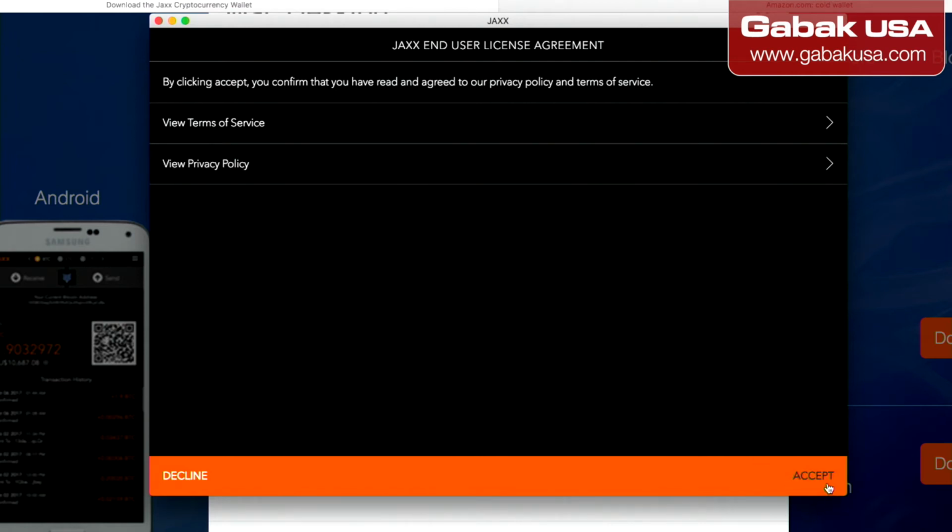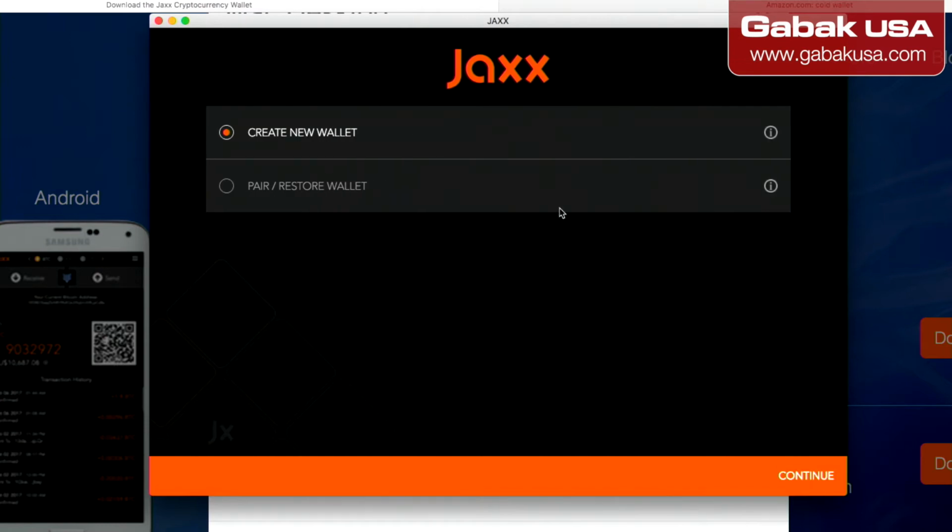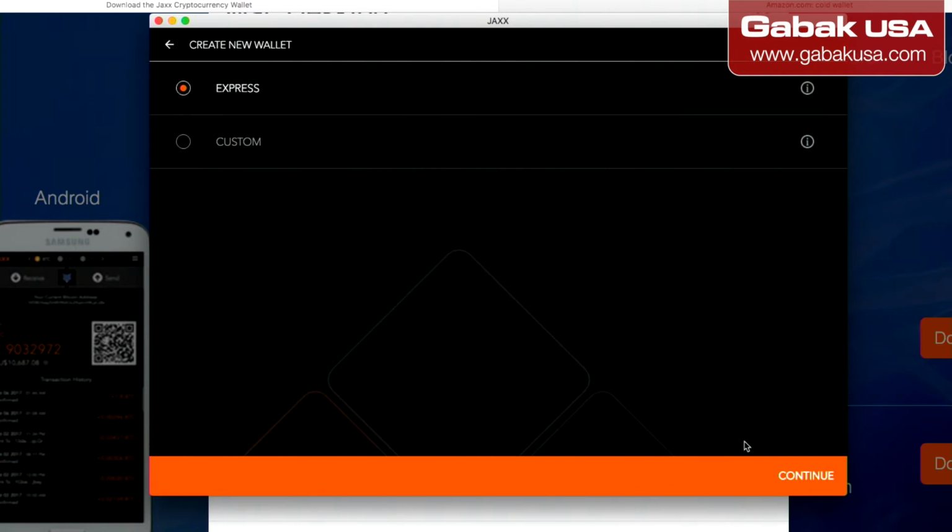Now you click accept, and then here you can create a new wallet or you can pair it. If you pair it, it will ask you for the 12 words that I mentioned before, but I'm going to tell you about that later on. In this case, we are going to create a new wallet. This wallet will be only for this video, for this purpose, so I'm going to share everything. I'm not going to keep any money here.